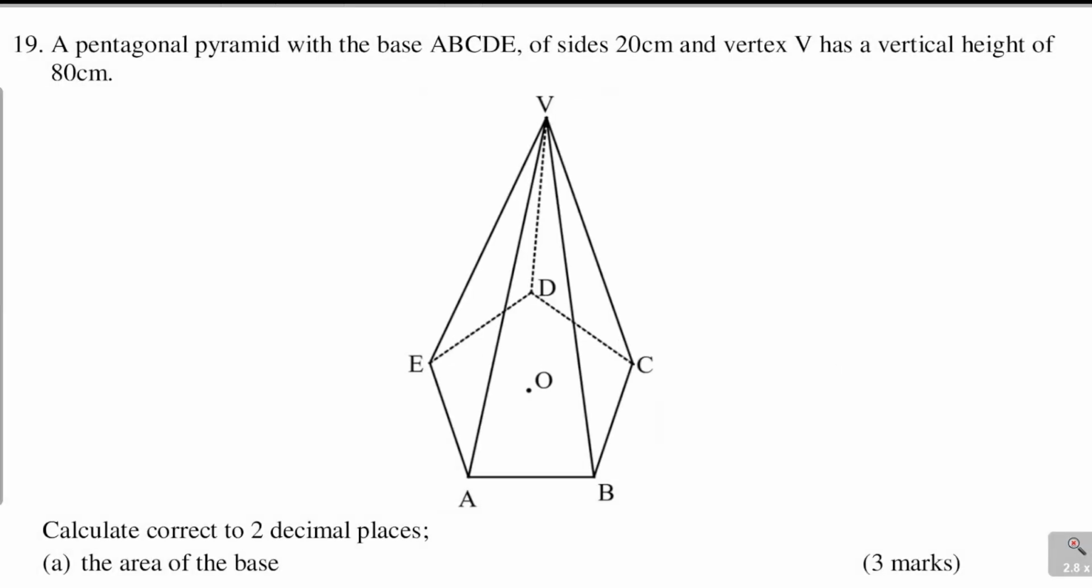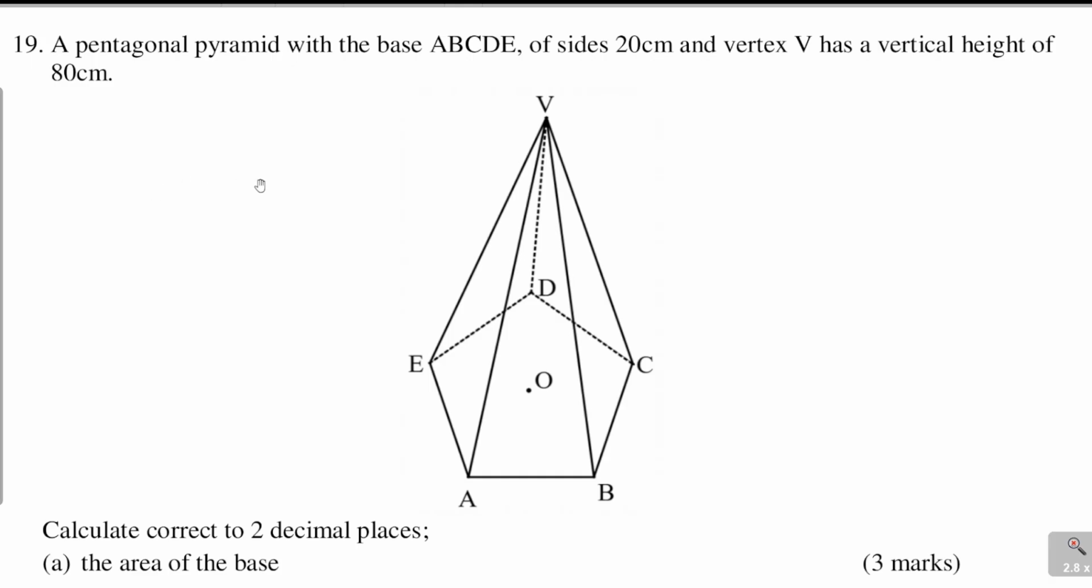Question 19. A pentagonal pyramid with a base A, B, C, D, E of sides 20 centimeters and vertex V has a vertical height of 80 centimeters. So the diagram is there. Calculate, correct to 2 decimal places, A, the area of the base. The area of the base. The base is pentagonal in shape.